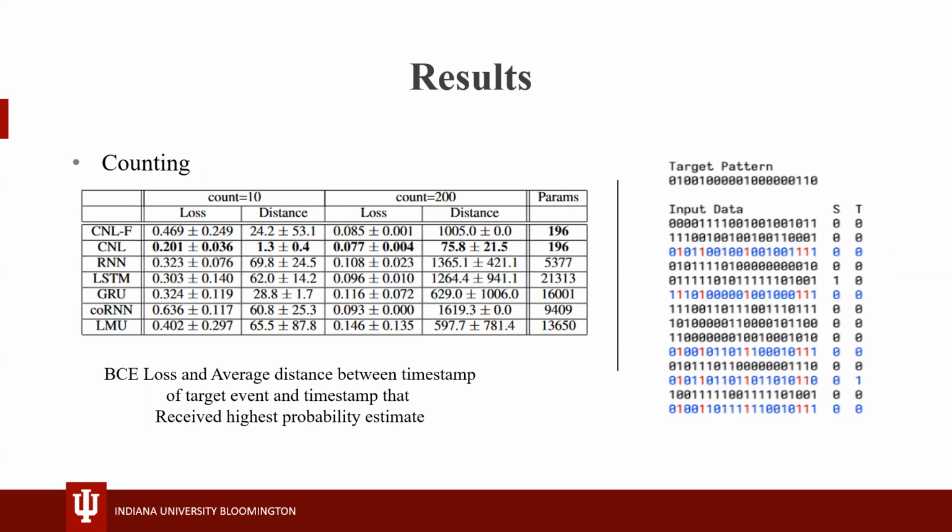In this experiment, which is our second experiment, a pattern with 16 binary values is presented at each time step. The number of steps between A and B is modulated by the number of times a target pattern is repeated in a sequence of fixed length. In other words, B occurs following a fixed number of occurrences of the target pattern after we have seen A. We conducted the experiment at 2 different scales, one with 10 target counts in a 200 length sequence, and the other with 200 target counts in a 2000 length sequence.